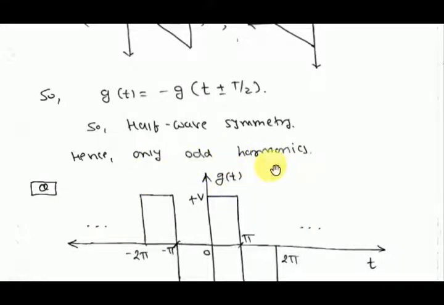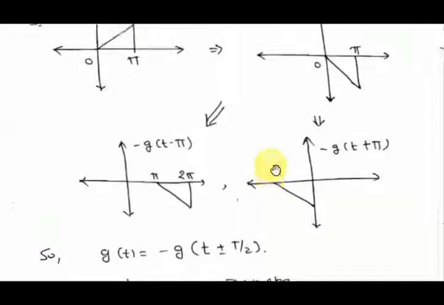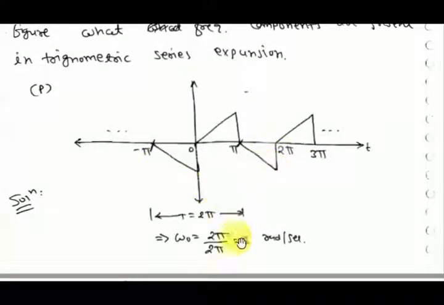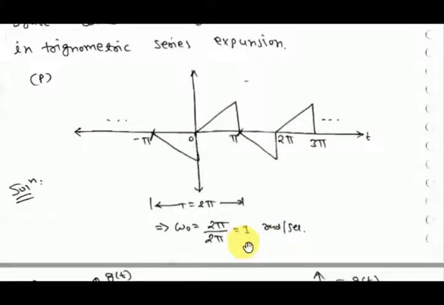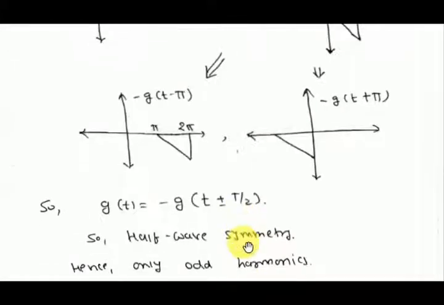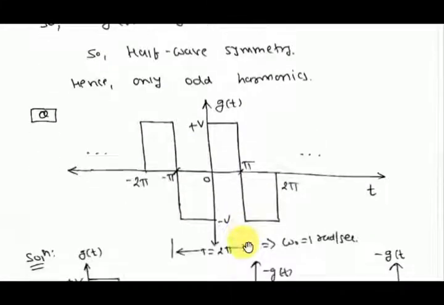Here I have written odd harmonics. So what frequencies are present? Only odd frequencies, like ω0. What is ω0? First of all, we calculate ω0 as 1, so only frequencies 1, 3, 5 will be there. This is another signal. It is an odd signal as well as half-wave symmetry, so only sine terms will be present.